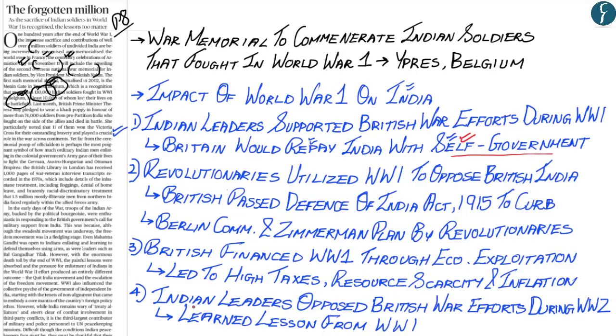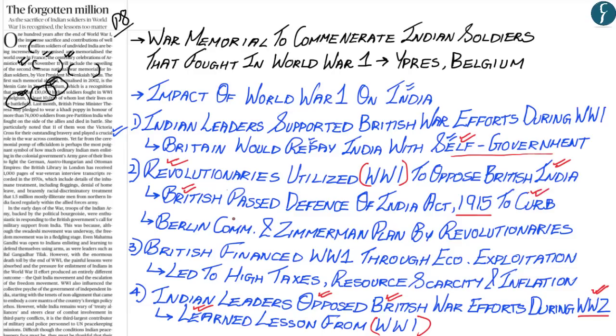And Indian leaders learned this lesson from World War I, and so during World War II, they did not support any form of British war efforts, wherein leaders such as Mahatma Gandhi and Subhash Chandra Bose opposed the British war efforts during World War II. Apart from this, various revolutionary groups such as the Ghadar movement utilized World War I to oppose the British in India, wherein the British Indian government passed the Defence of India Act of 1915 to curb the revolutionary movement, in specific the Ghadar movement.